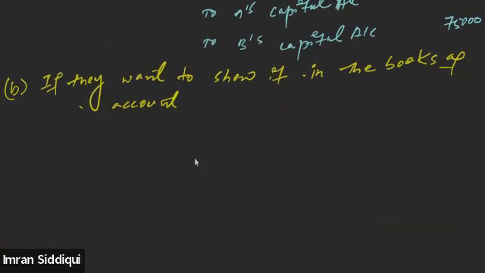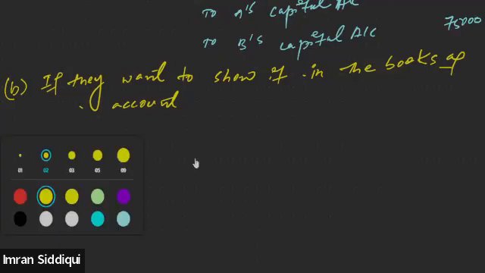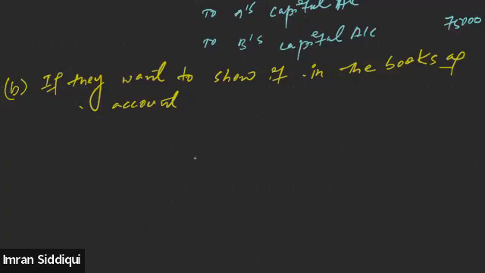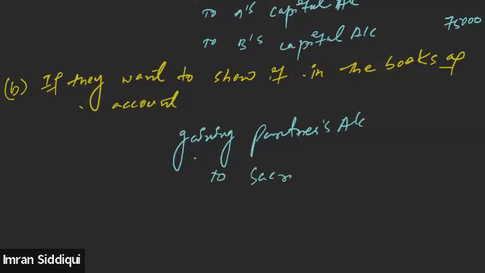So in that case, the treatment will be: gaining partners' account debit to sacrificing partners. This will be the journal entry. Got it? Is this clear, everyone?